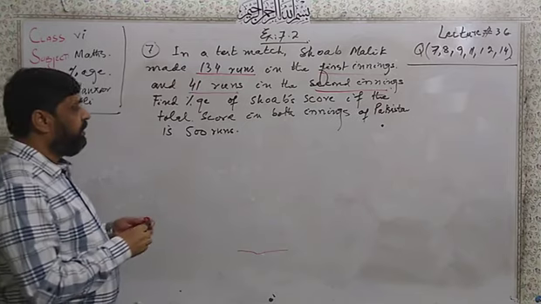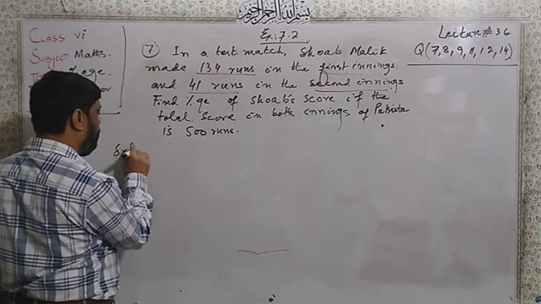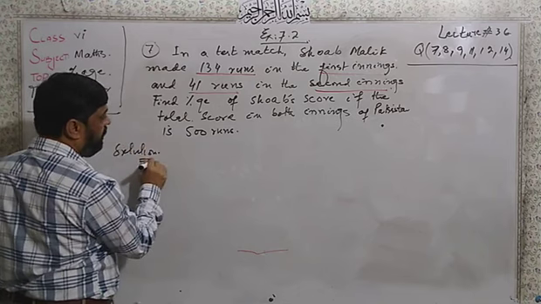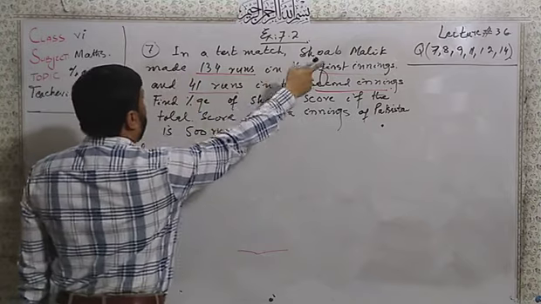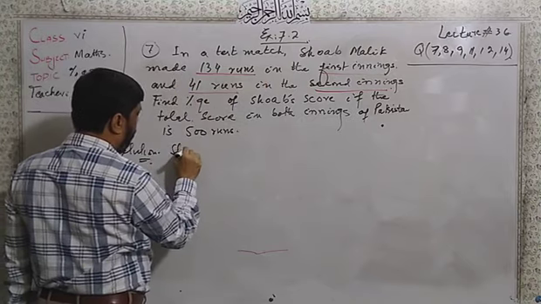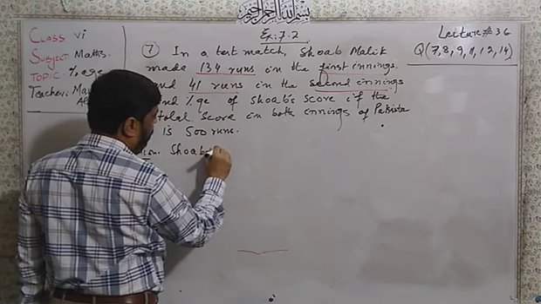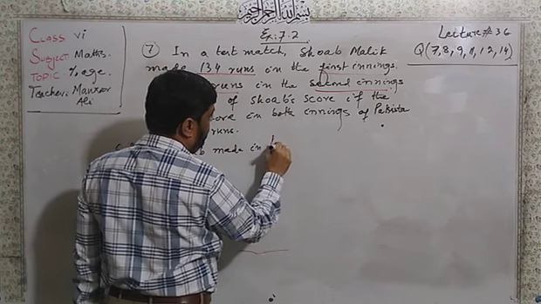Dear students, first of all, I write here the solution. Shoaib made 134 runs in the first inning.